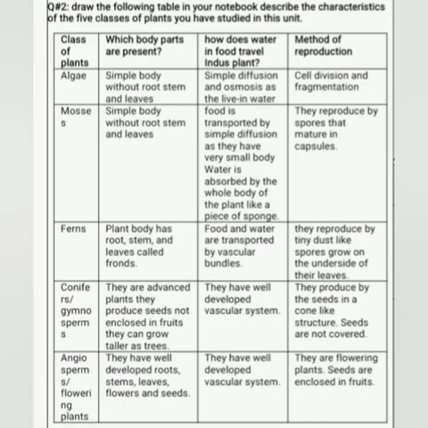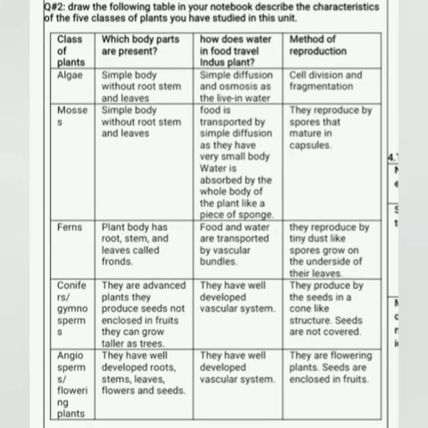Third type is ferns. Ferns have root, stem and leaves. Food is transported by vascular bundles and they reproduce by spores. The fourth type is conifers or gymnosperms. They are tall plants. They are advanced and they are trees. They have a well developed vascular system. They produce seeds which develop in cone-like structures. That's why they are called conifers.